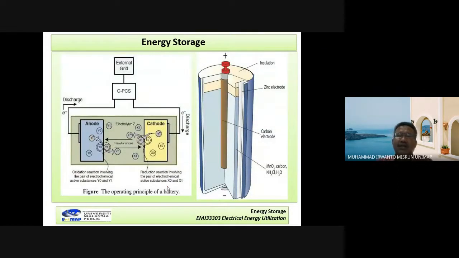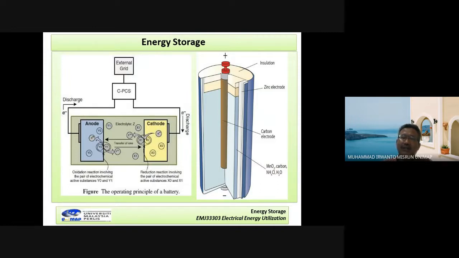Okay, so look at here. We can call this a dry cell, and it is one type of battery that can be charged. For the dry cell here, the energy has been stored in this battery.